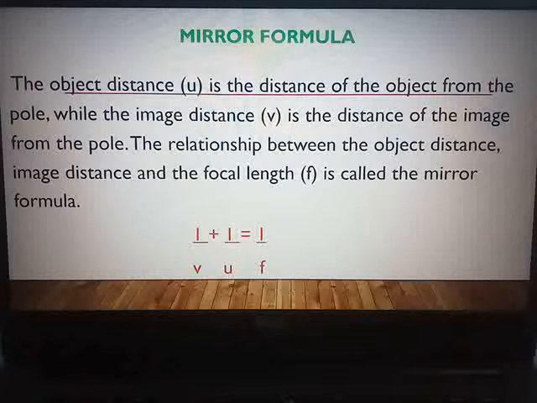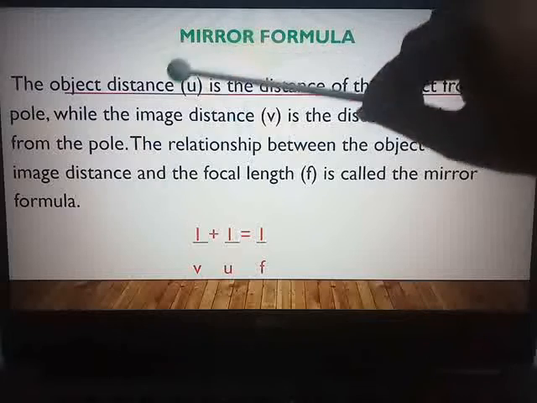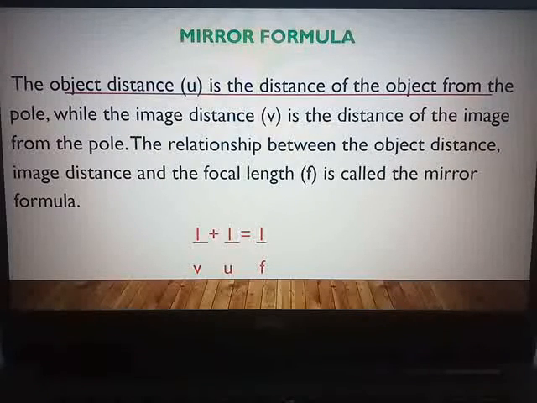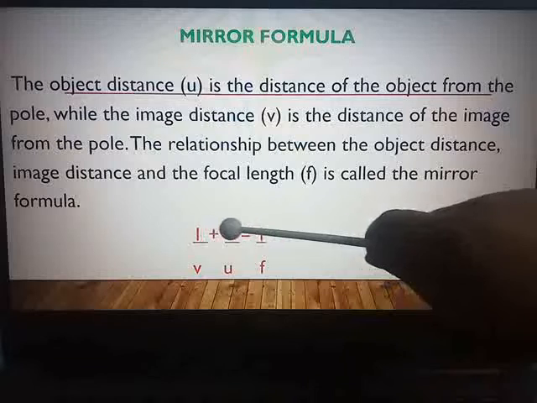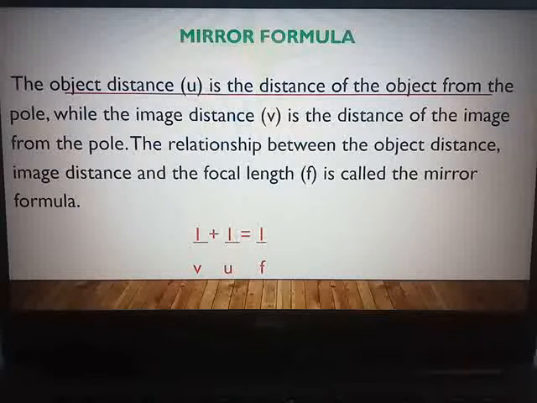Try to recollect them, try to understand each and every topic, because here you can see there are differences between the same letters. In physics, in one chapter it is initial velocity, here it is object distance. So all these terms related to particular chapters should be registered properly in your minds. You should not have confusion. So 1/v + 1/u = 1/f.